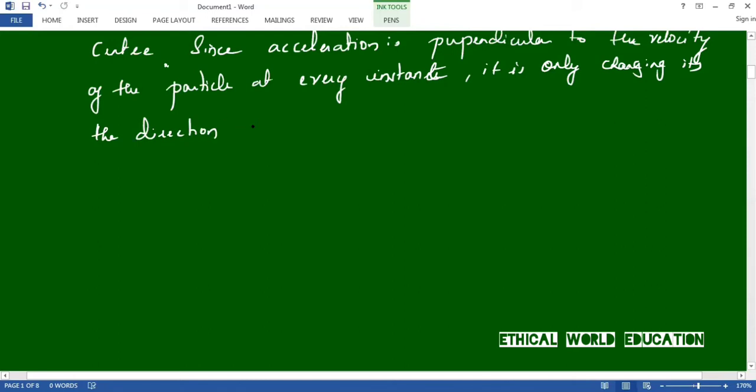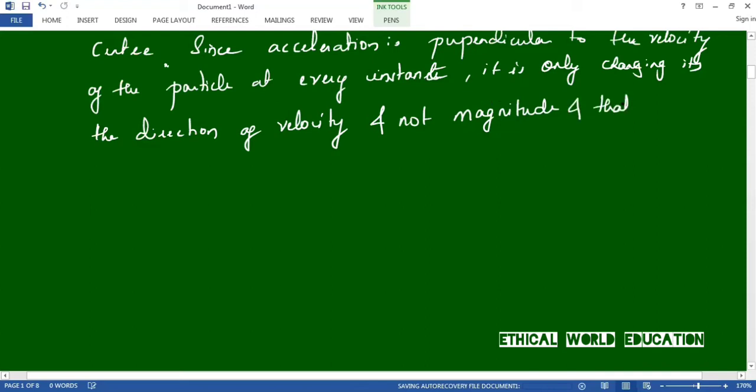It is only changing the direction of velocity, and not the magnitude. It is changing the direction but not the magnitude, and that is why the motion is uniform circular motion. That's why the motion is called uniform circular motion.